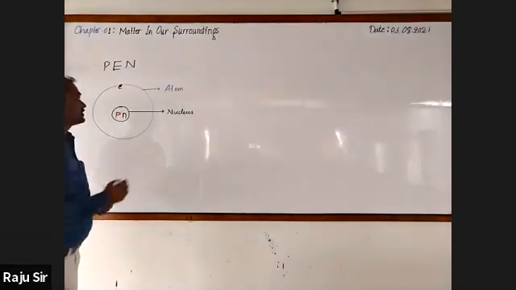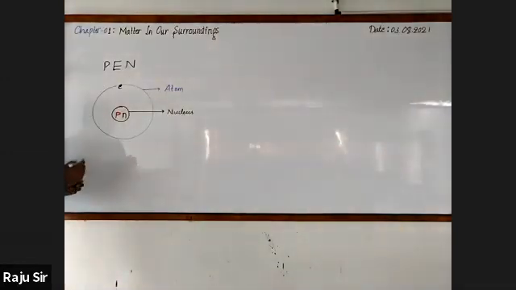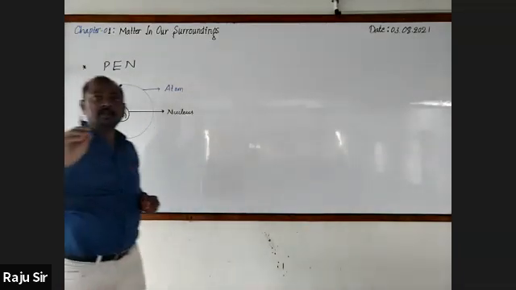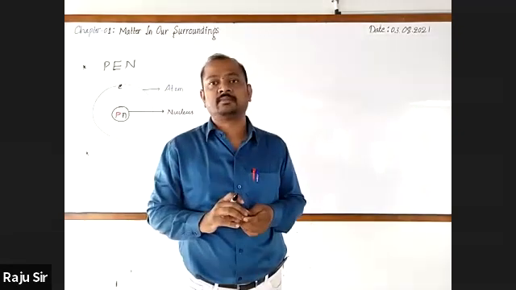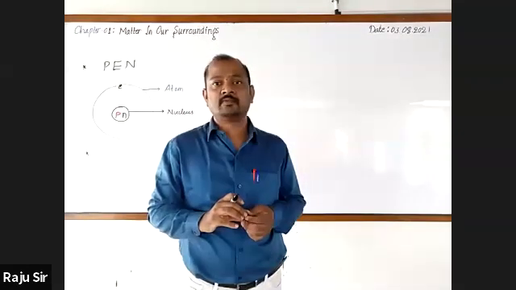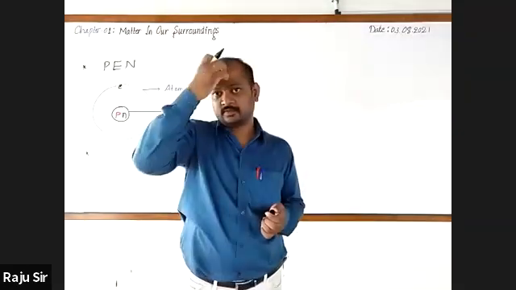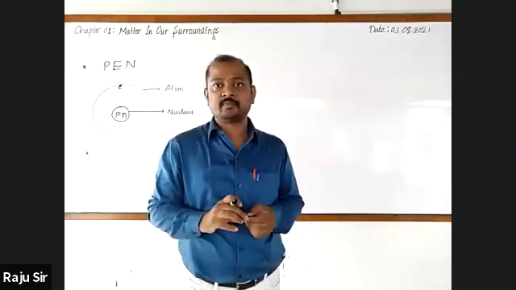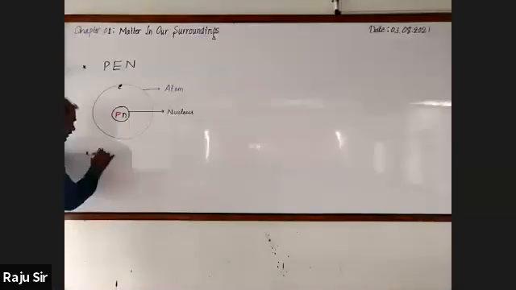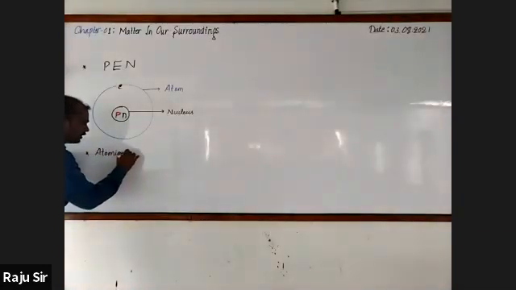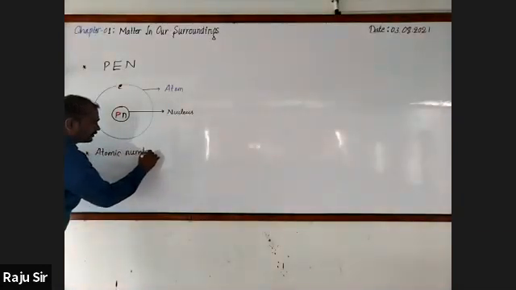You have also learned one more important concept: the number of protons present in the nucleus of an atom. What is it? Atomic number. Very good. It is called atomic number.